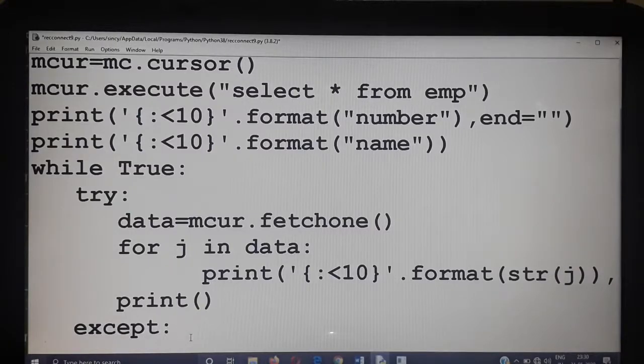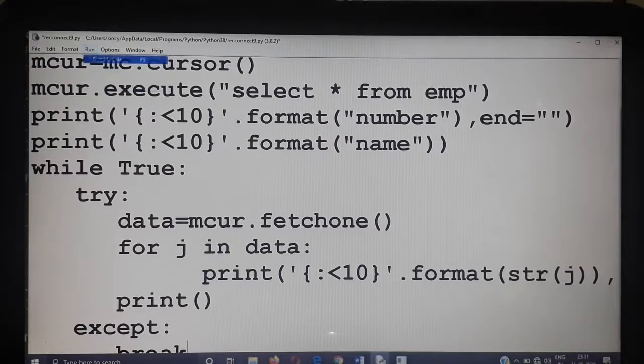That means one by one extracting, and if you reach the end of the cursor object, then there will not be any record at all there. So you have to come out of the loop. That is why I am using that break over there. The while loop will be repeatedly executed till you reach the end of the cursor object. Once you reach the end, the except block will be executed and the break will be executed. You come out of the while loop, not for loop.